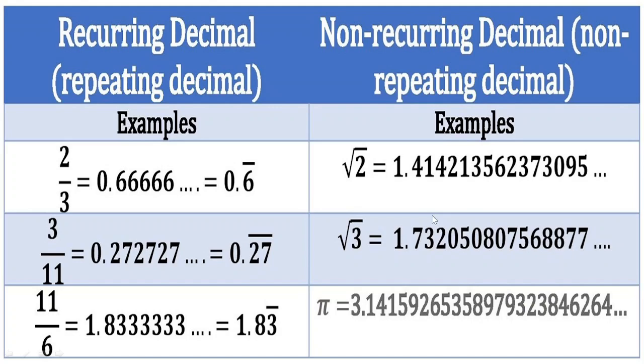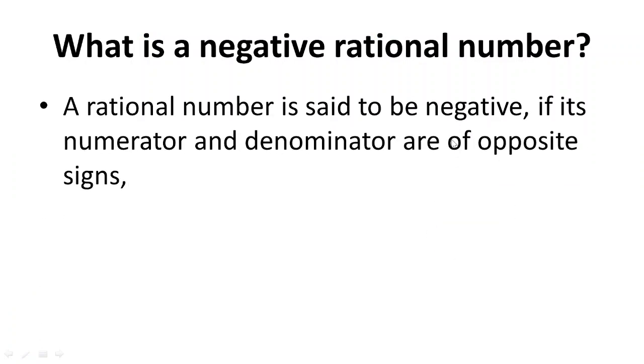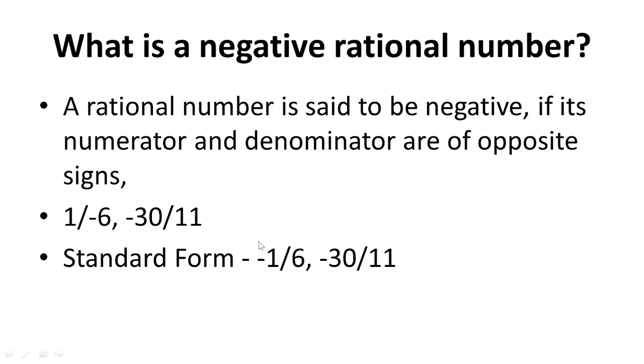So on this basis, what is a negative rational number? Negative rational number means if the numerator and denominator have opposite signs, definitely it is a negative rational number. For example, numerator positive sign, denominator negative sign. So this is a negative rational number. The numerator negative sign, denominator positive sign is a negative rational number. But we have to write this negative rational number in standard format. In standard format, you have to put the negative sign in the numerator. Even though the denominator is a negative value, you have to put this in the numerator. So this is what a negative rational number is.